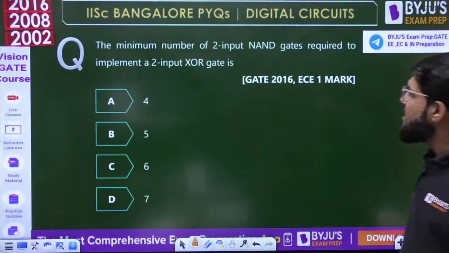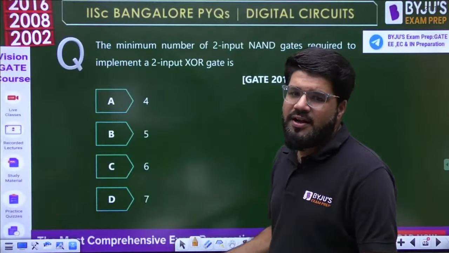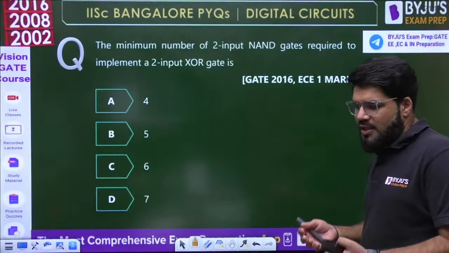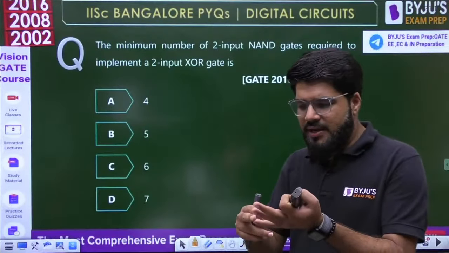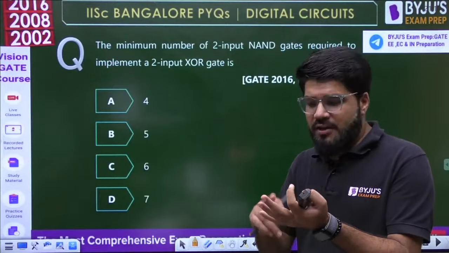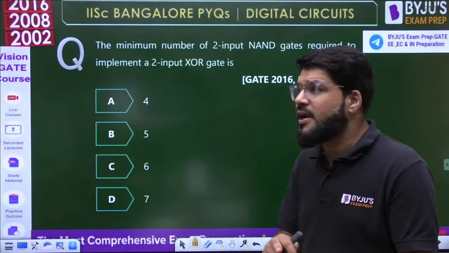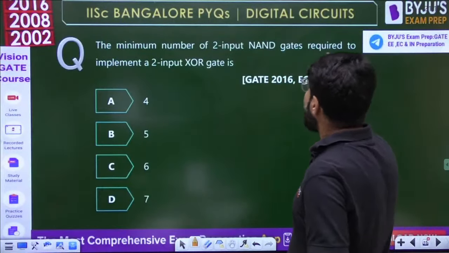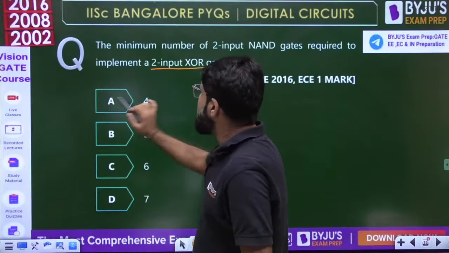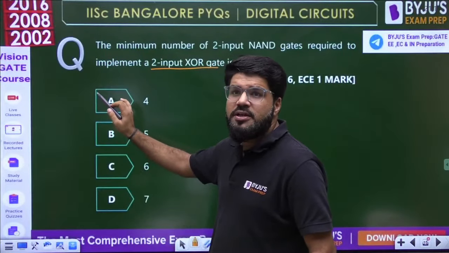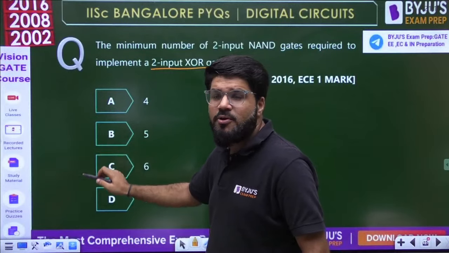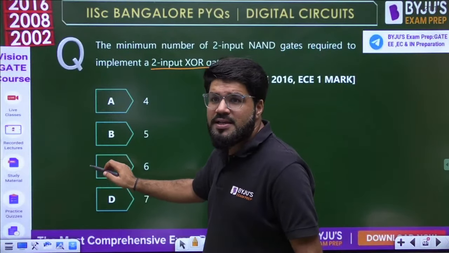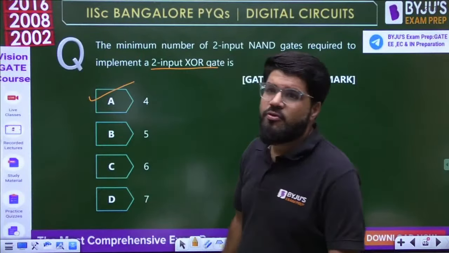Right? Chalo guys, next. Let's not draw it. You should know the number of NAND gates required for inverter, AND gate, OR gate, XOR gate, XNOR gate. Number of 2 input NAND gates required for 2 input XOR gate. It should be how much? Quickly. This should be known to you. Yes, Ananta, very good. This should be 4.